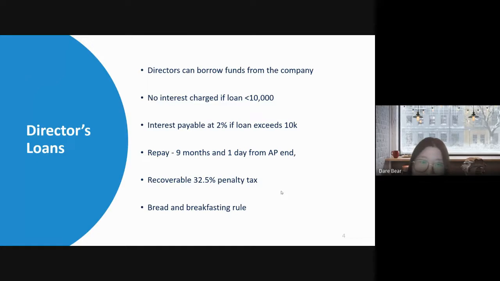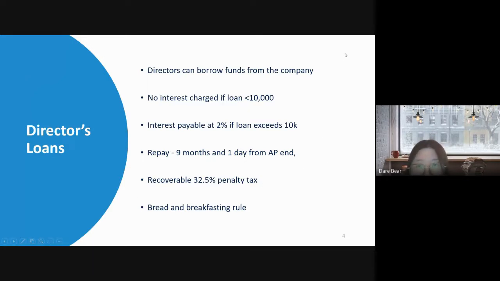HMRC will say this is the bed and breakfasting rule, which means that after you pay back the money to your company, if you withdraw the amount again within 30 days, HMRC thinks that this loan is not really paid. So the company will still be liable for the penalty tax of 32.5%.